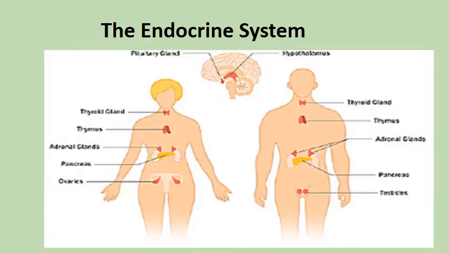Now the endocrine system, we said earlier that we have over here in our brain the pituitary gland, we have the thyroid gland for both bodies, female and male, we have the thymus again for both bodies, we have the adrenal glands above the kidneys, we have the pancreas, and for the females we have ovaries, and for the males we have the testicles.